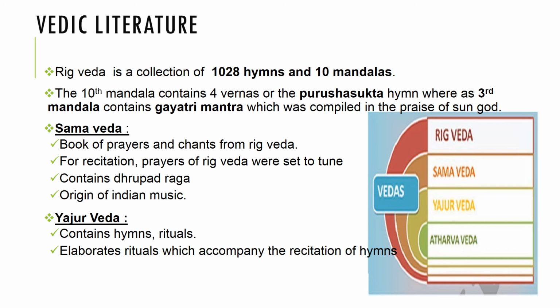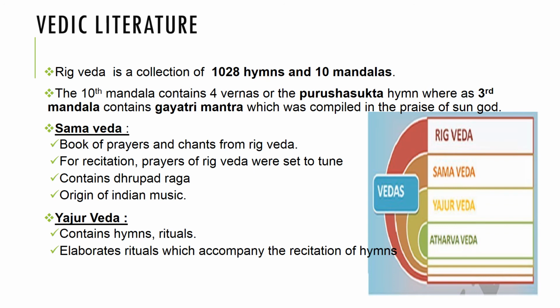The next one is Samaveda. Samaveda is a book of prayers and chants taken from Rig Veda. It's mainly for recitation, prayers of Rig Veda which were set to tune. Samaveda contains Drupad Raga. That means we can see there is an origin of Indian music mainly during this period.